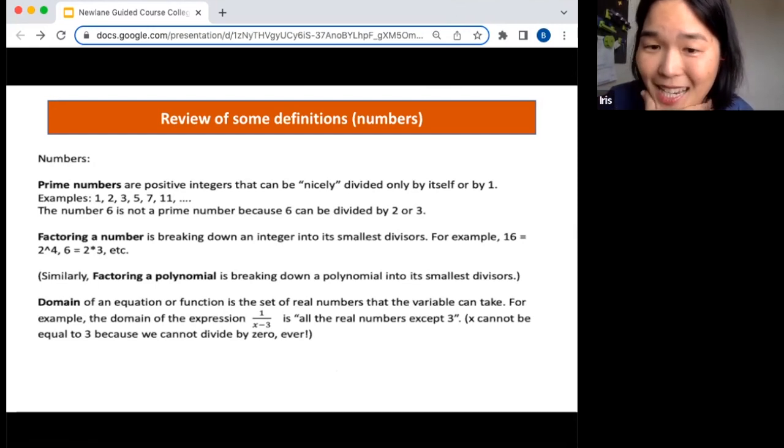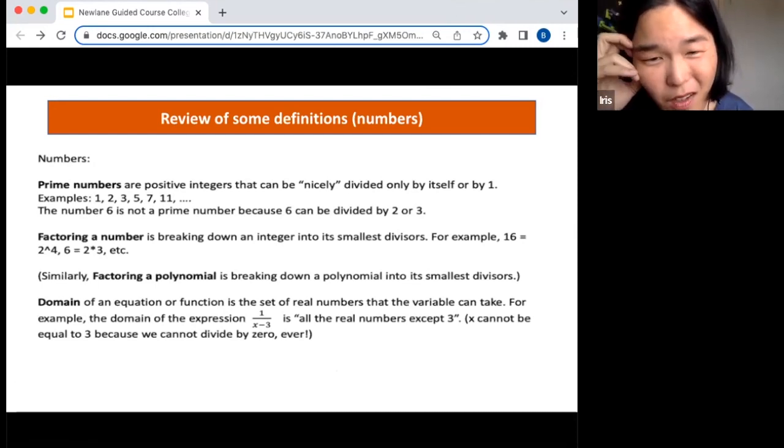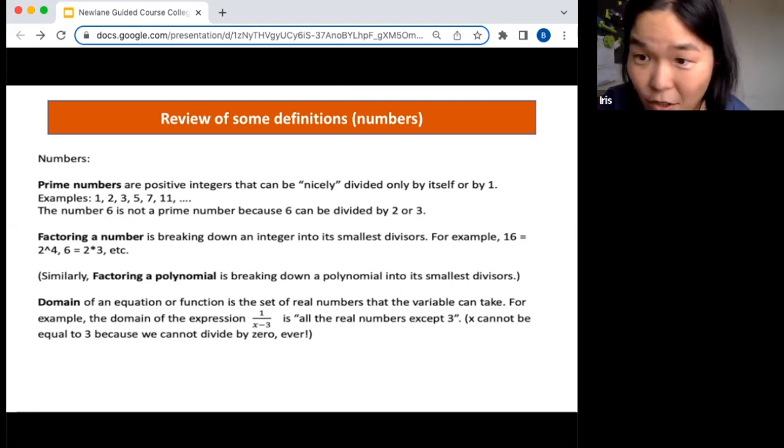The ones that are not prime numbers, I think we call them composite numbers. I'm not sure actually, because I don't usually use that word. But for example, the number 6 is not a prime number because it can be divided by 6 and by 1, but it can also be divided by 2 and 3.